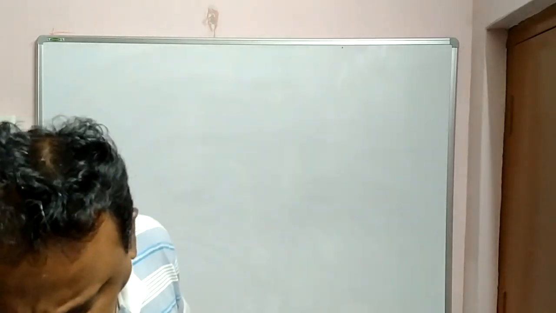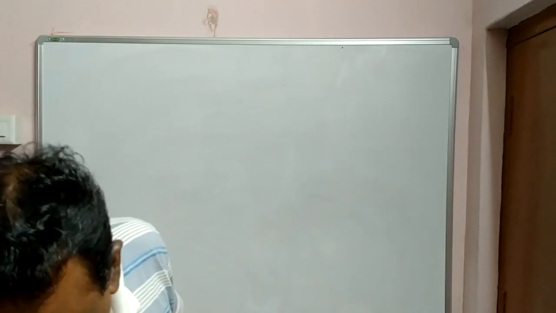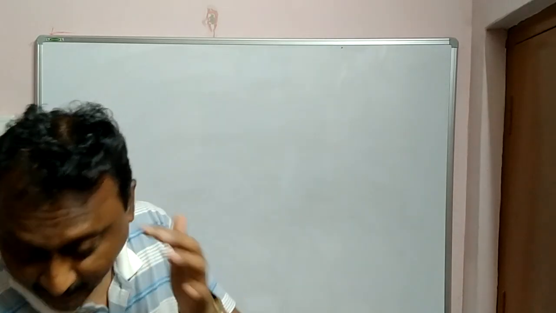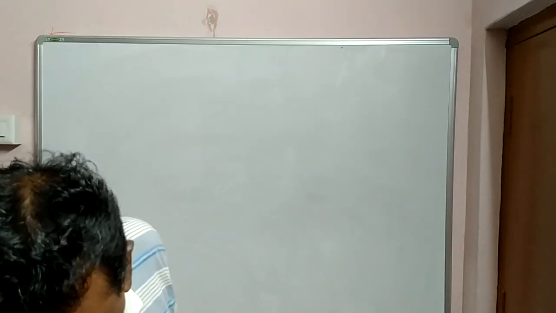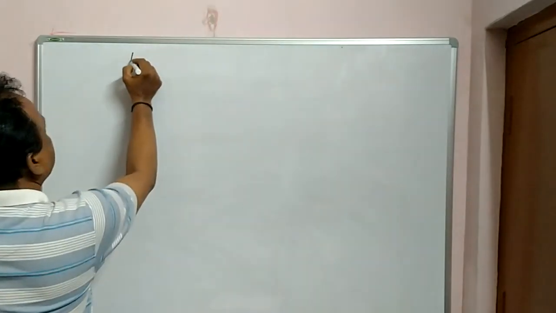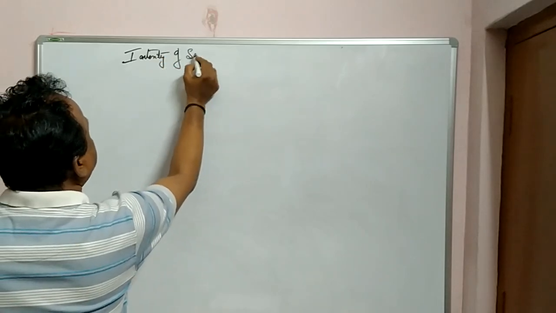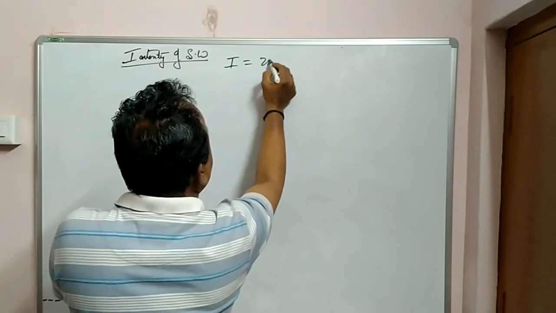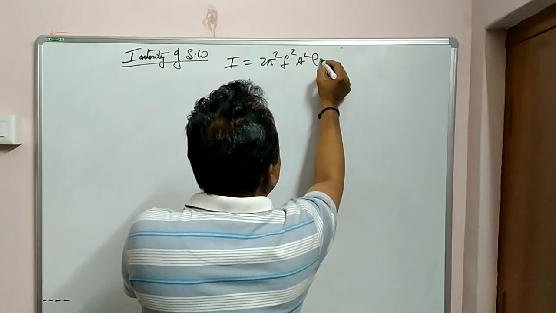Okay. Now let us go to another important thing, that is intensity of the sound wave. This is also regularly asked in the examination. See, generally intensity is given by 2 pi square f square a square rho into v.